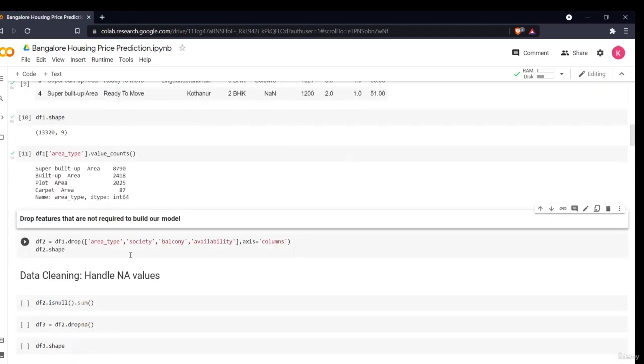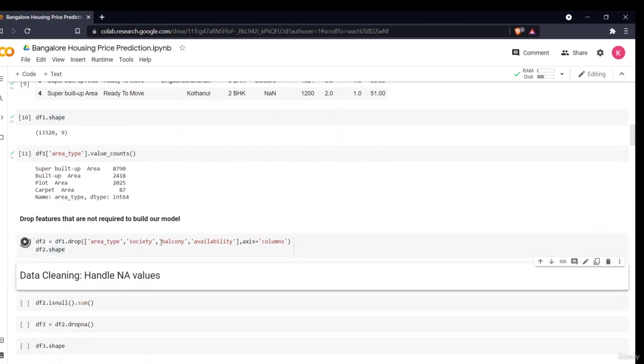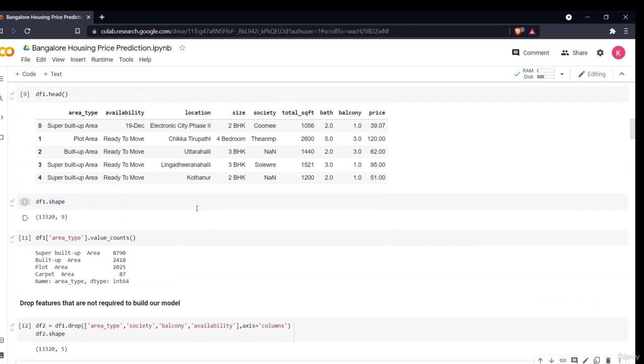So now we are dropping some of the variables which are not required. We are dropping area type, society, balcony, and availability. We don't want availability to decide the price. We'll be dropping society. We don't want that. We don't want balconies. We don't want the area type, as that does not have such impact on price. So we have dropped some of them.